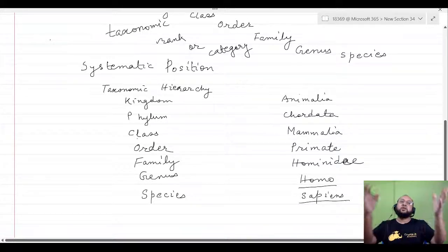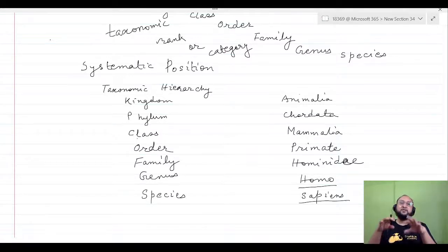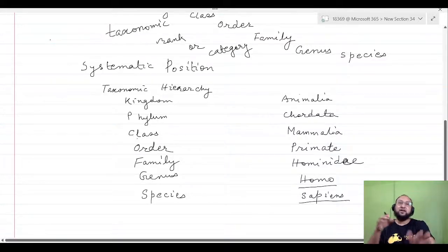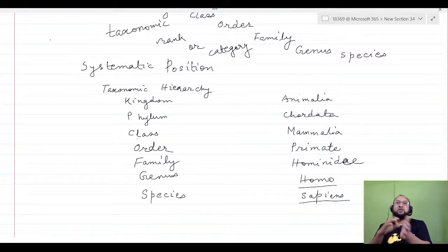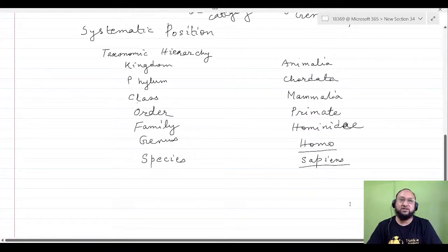Now this is called the systematic position. For one individual organism we are writing the systematic position in this way. First we write the taxonomic hierarchy: kingdom, phylum, class, order, family, genus, species. Then we write to which kingdom it belongs, to which phylum it belongs, to which class it belongs. So this is called the systematic position. Okay, this is the example of the systematic position.